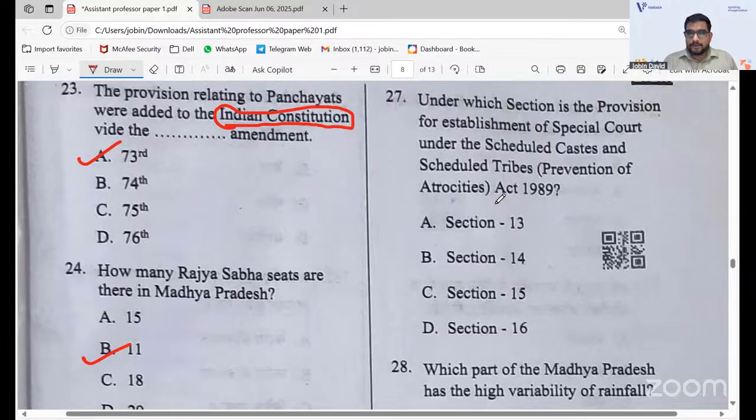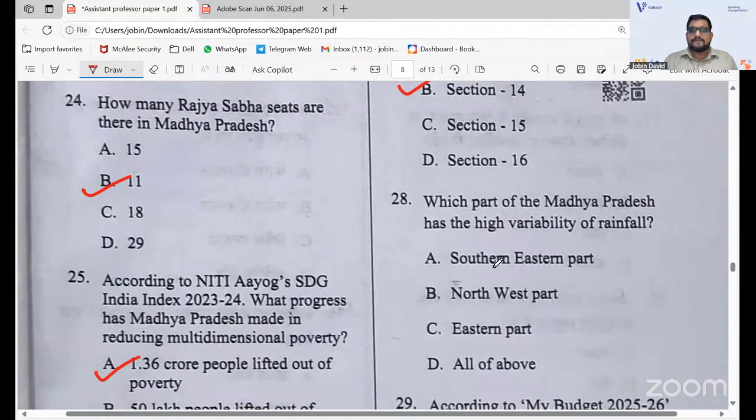That is the only state with a larger population of SC and ST, meaning scheduled castes and scheduled tribes. So obviously we should study all those acts. For question 27, the answer is Section 14. Okay. And which part of Madhya Pradesh has the high variability of rainfall?